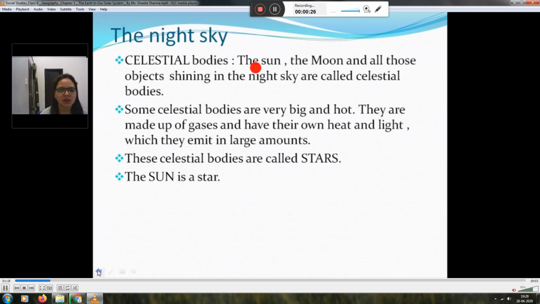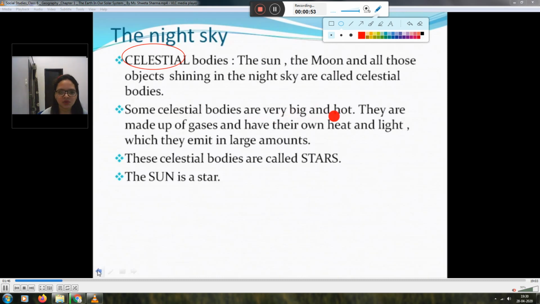The sun, the moon and all those objects shining in the night sky are called celestial bodies. All these objects which shine in the night are known as celestial bodies.